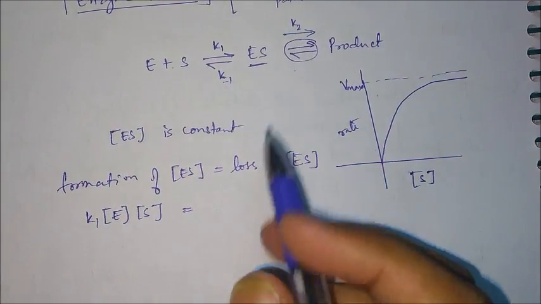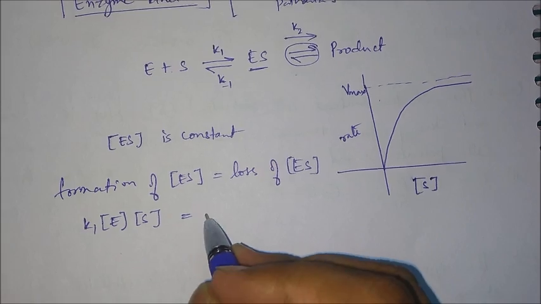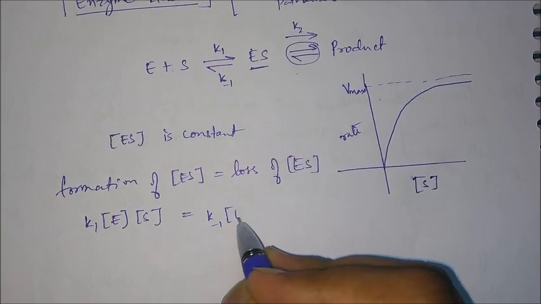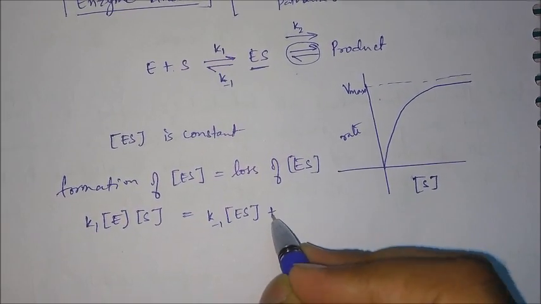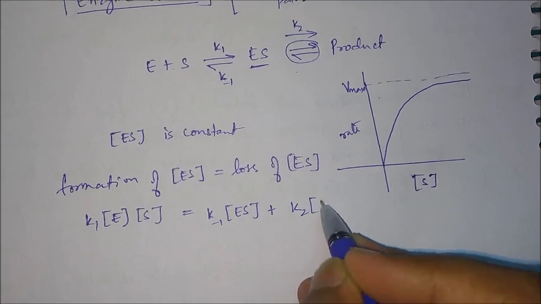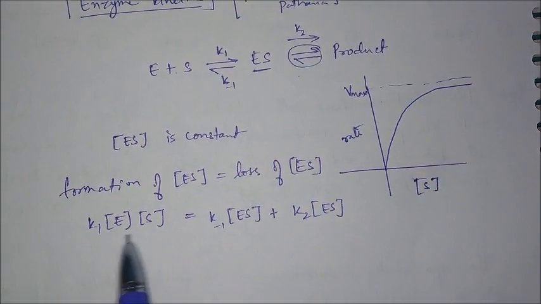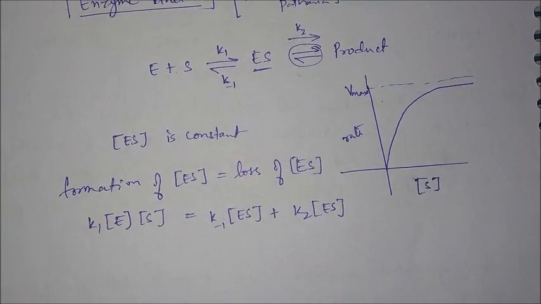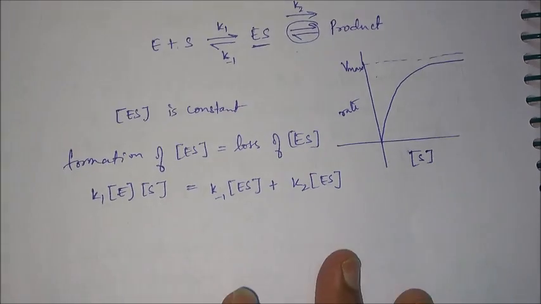So we write both of them: k minus 1 times ES plus k2 times ES. This comes from the steady state approximation.